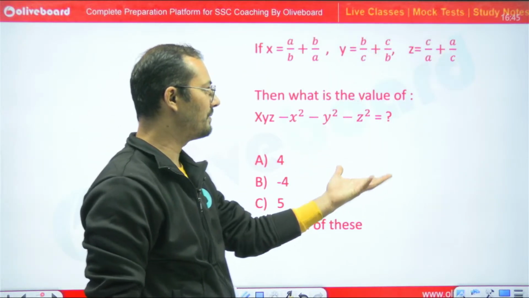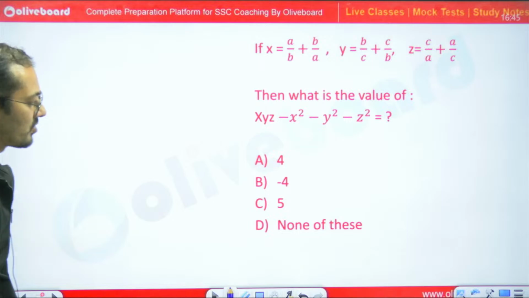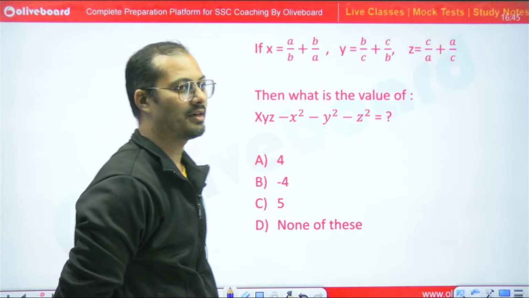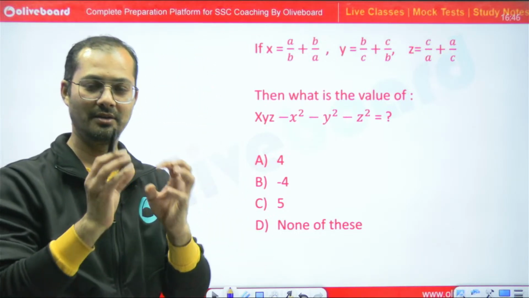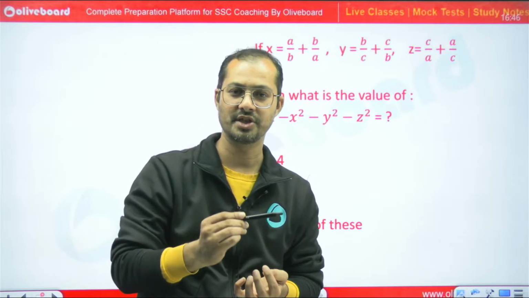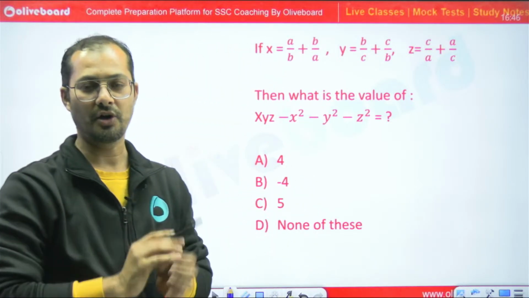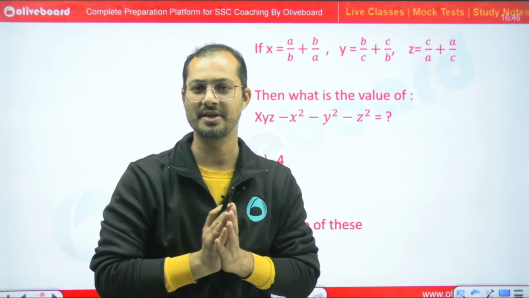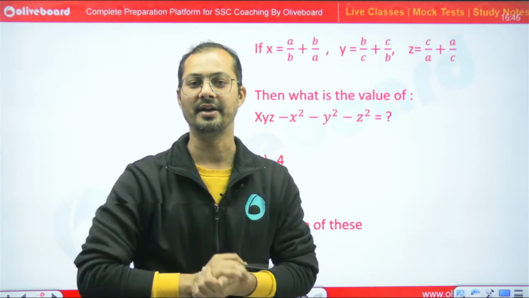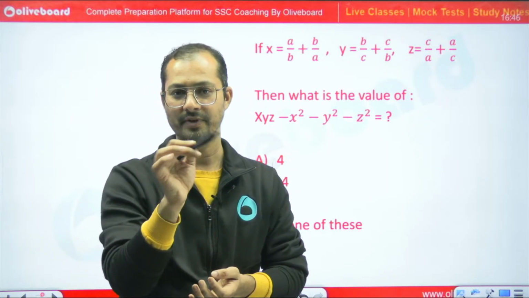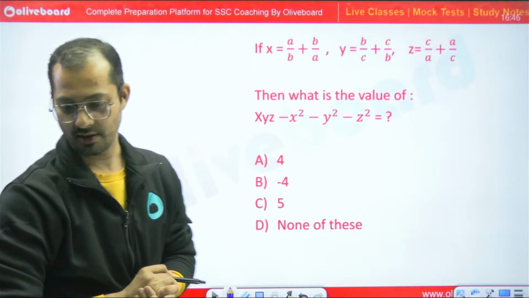Now tell me what would be the answer for this question. I told you, my dear student, we have to avoid the formation of 0 upon 0, 0 into 0, or any number divided by 0, because these are the forms through which we get infinity. So we have to avoid the infinity.